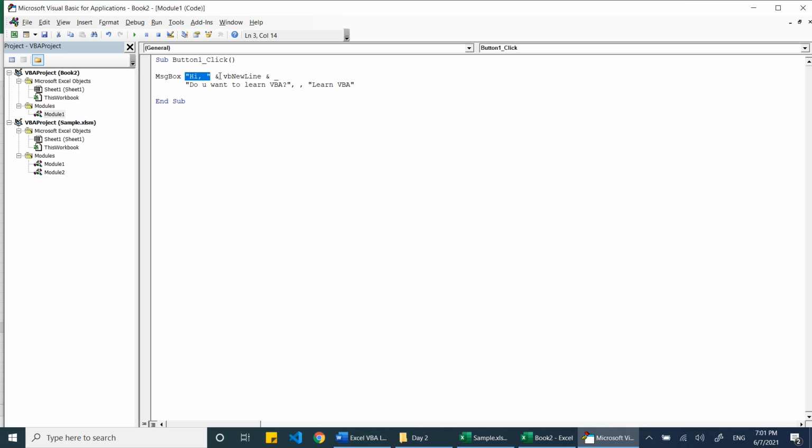So the first line is done, then VB new line takes it to the next line, and then this underscore. Actually, I don't need the underscore, I can even write it like this. This is also fine. But when we have 5 or 10 lines, it will go to the right end, and it will be very difficult for us to edit. That's why I'm using the underscore, so that I'm telling Visual Basic that this line is a continuation of the above line. So I have written the second line here and the remaining code as it is.